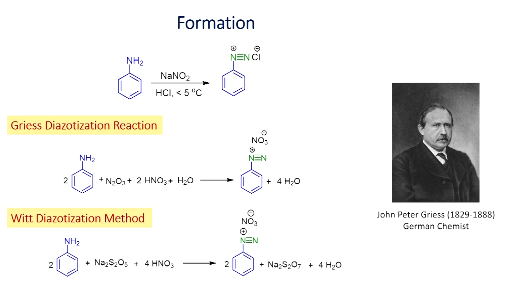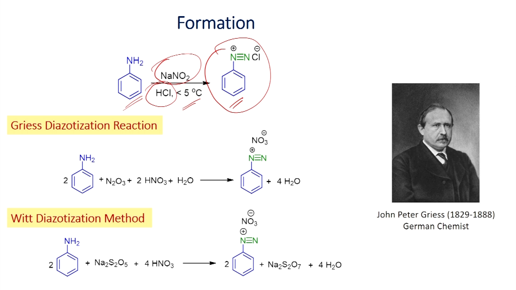As all of you know very well, when you treat primary amine with nitrous acid in acid medium, you will be able to form diazonium salt. An example is shown here. In this reaction, aniline reacts with sodium nitrite in the presence of HCl. The temperature of this reaction is very crucial. Since this salt is less stable, you have to carry out the reaction below 5 degrees Celsius.